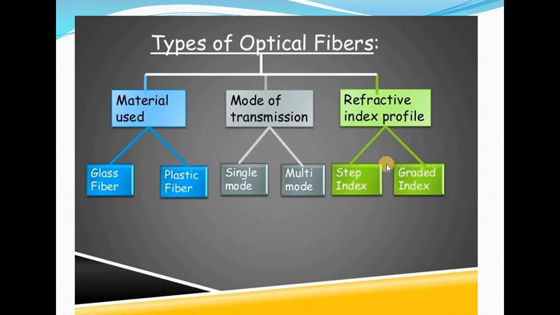In step index, the refractive index decreases step by step, and in graded index optical fiber, the core is of non-uniform refractive index. So this is how the types of optical fibers are classified.